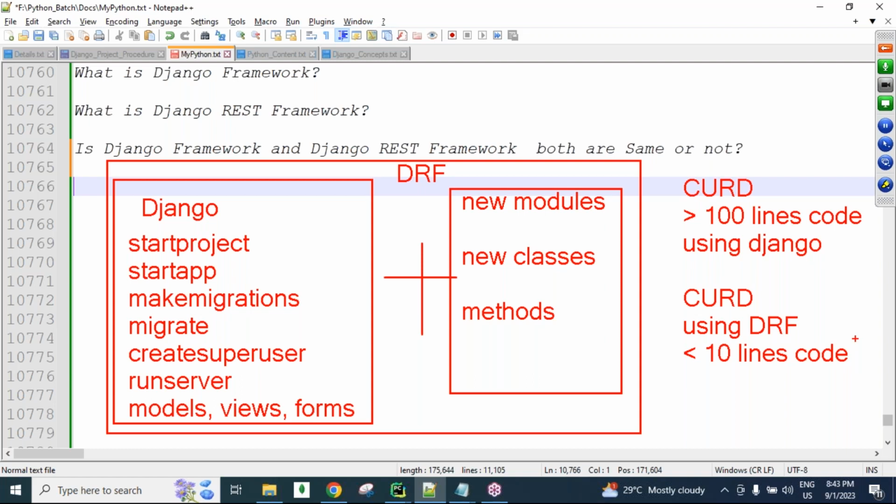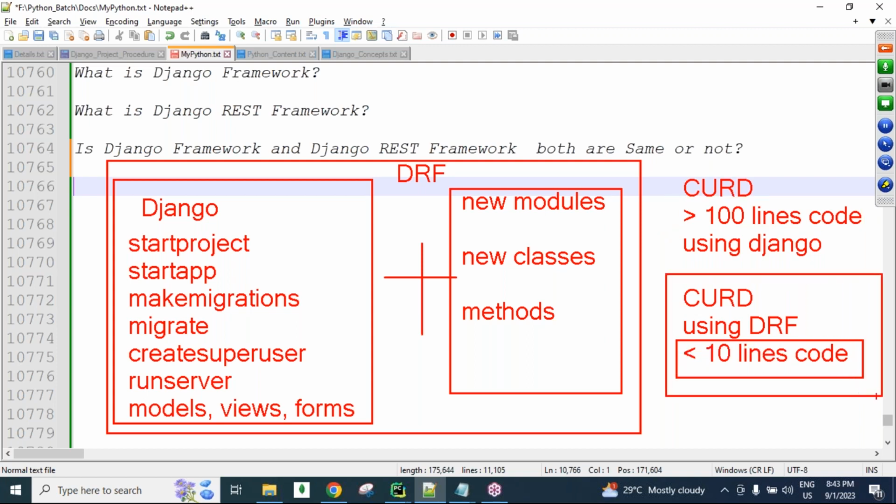Inside the views, these 10 lines belong to business logic, guys. In views.py with plain Django we would create more than 100 lines of code to perform CRUD operations on our application's tables. So this is one of the biggest advantages of using the Django REST framework.